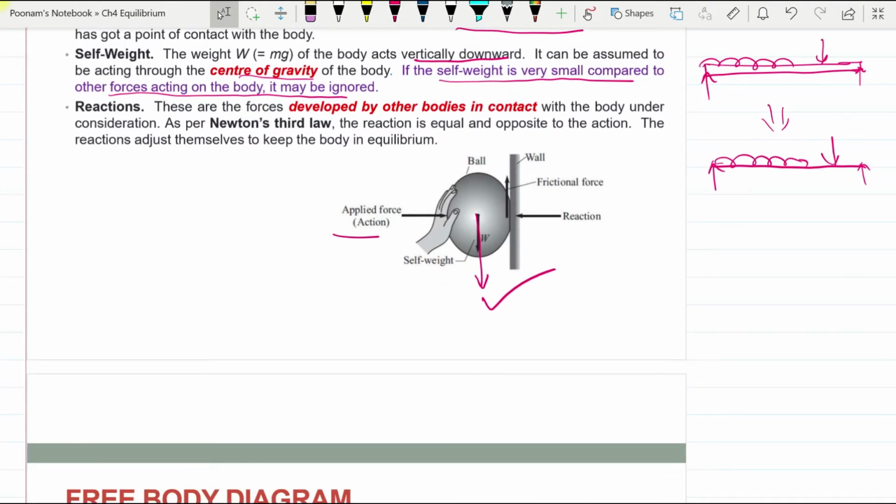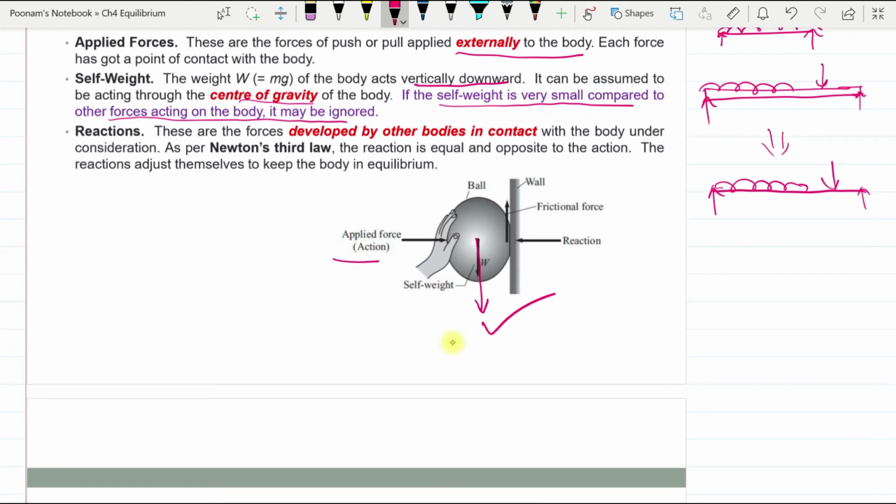So what are the reactions? Now this ball is being pushed against the wall, then this wall will generate a reaction. The reaction is equal and opposite to the force applied.